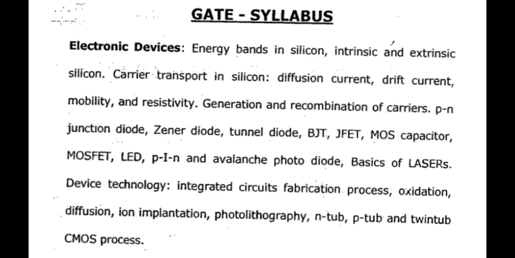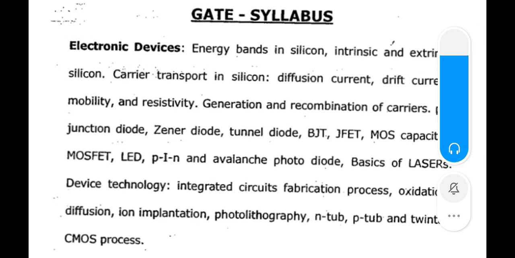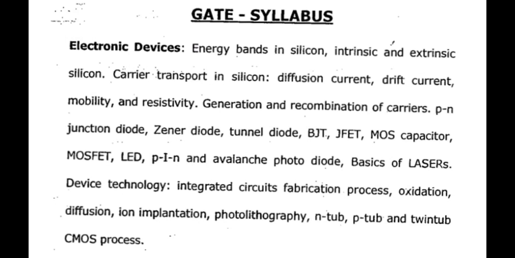Energy band in silicon, intrinsic and extrinsic silicon, carrier transport in silicon, diffusion current, drift current, mobility and resistivity, generation and recombination of carriers, PN junction diode, Zener diode, tunnel diode, BJT, FET, MOSFET, MOS capacitor, LED, PNP.